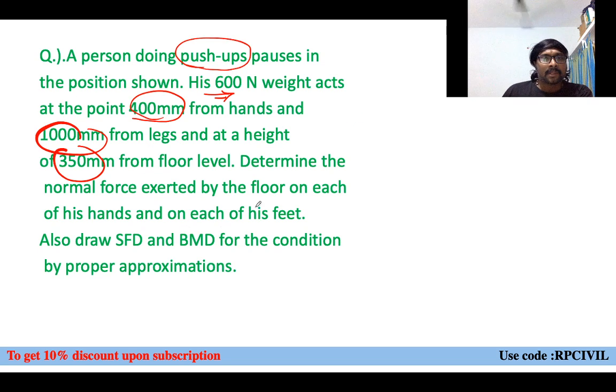Now, what are you asked to calculate? Determine the normal force exerted by the floor on each of his hands. You have to be careful. And on each of his feet. For each of his hands, let us say H is the symbol, and for each of his feet, F is the symbol. Also draw SFD and BMD for the condition by proper approximation. By idealizing this condition, we can draw SFD and BMD also. We'll see all those things one by one.